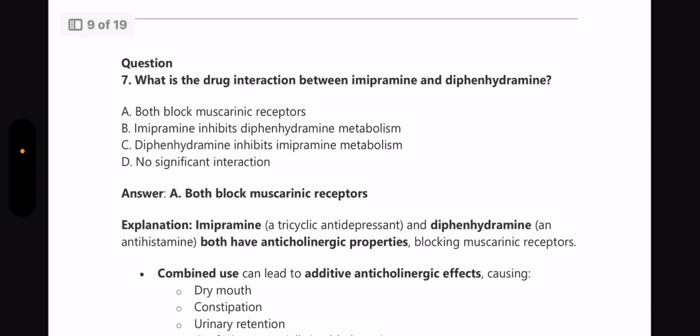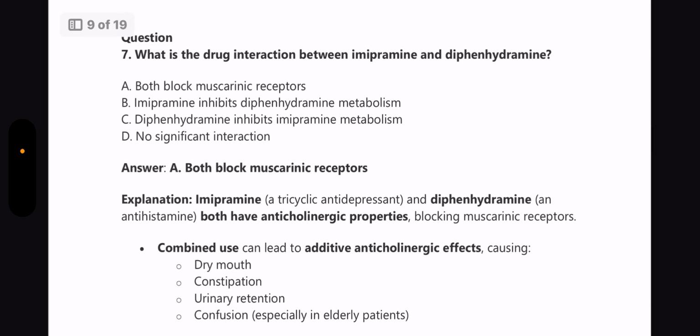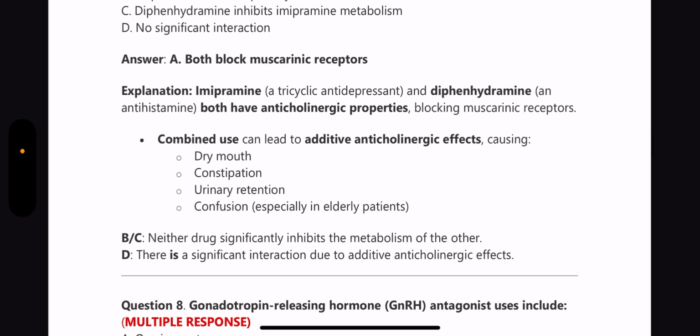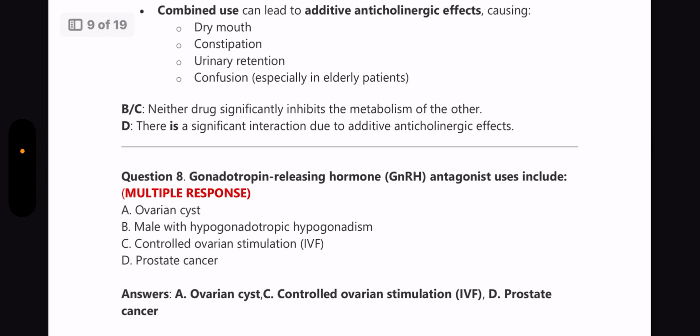Next question, what is the drug interaction between imipramine and diphenhydramine? Answer, both block the muscarinic receptors. So imipramine and diphenhydramine both have anticholinergic properties and they block the muscarinic receptors, and combined usage can lead to additive anticholinergic effects causing dry mouth, constipation, urinary retention and confusion.